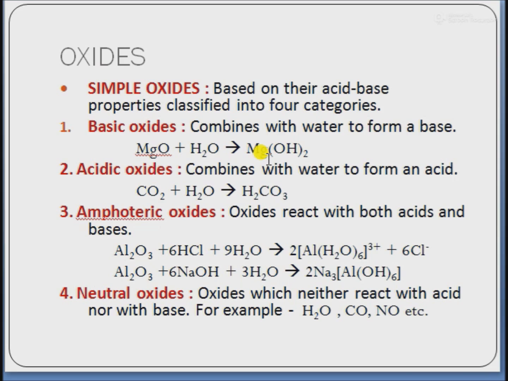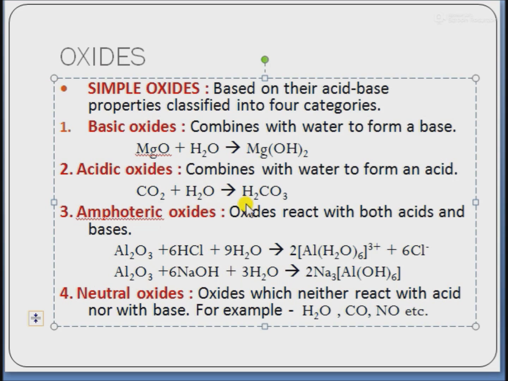An oxide which combines with water to form an acid is called an acidic oxide. The oxides of nonmetals are acidic in nature. For example, when carbon dioxide reacts with water, it forms carbonic acid. Similarly, sulfur dioxide reacts with water to form sulfurous acid, that is H2SO3. When N2O5 reacts with water, it forms nitric acid. Similarly, these acidic oxides react with bases to form salts and water.